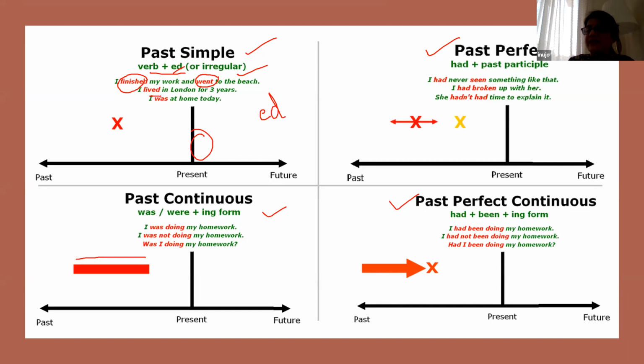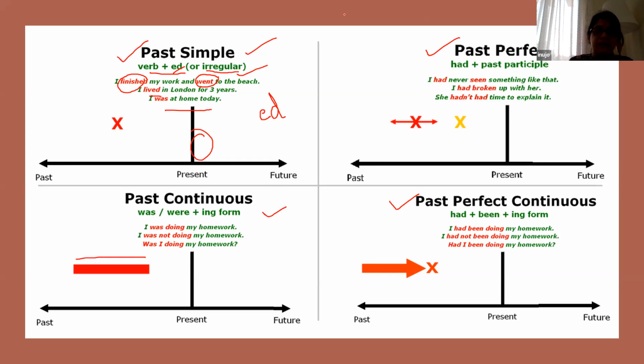For example, I lived. Lived is your past tense, live plus ed. Similarly, I was at home yesterday. Is, am, are, the past tense is was. All right. So either it has to be verb plus ed, or it has to be the irregular verb, then it becomes your past simple.